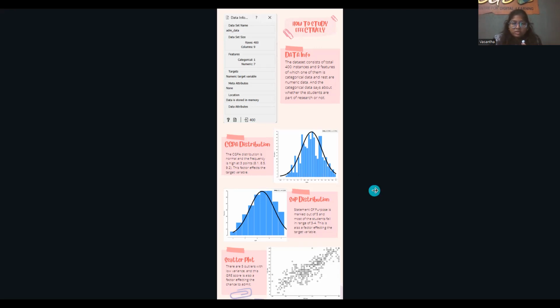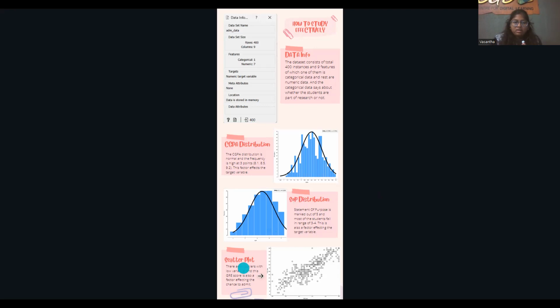And according to their statement of purpose, which is marked out of 5, most of the students fall in the range of 3.4. This is also a factor affecting the target variable, which is the admission into the university. So the students in the 3.4 range have a higher chance of getting admission into the university.